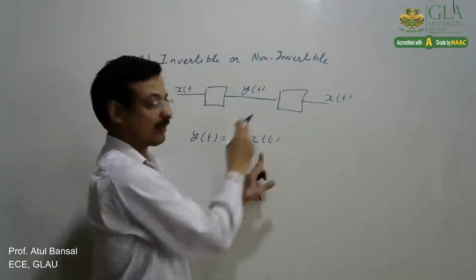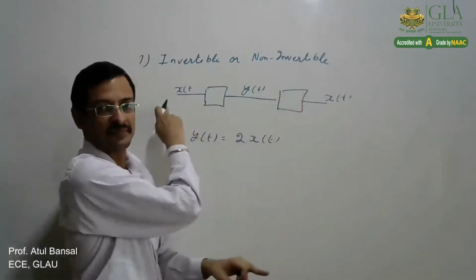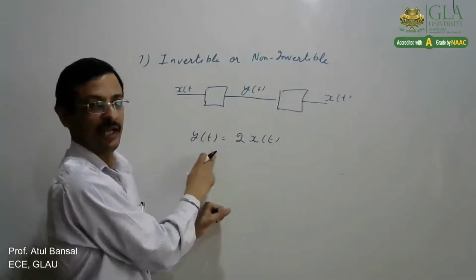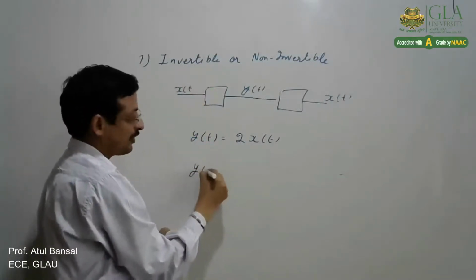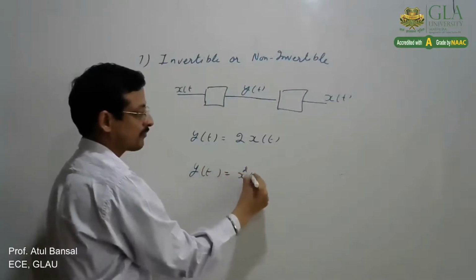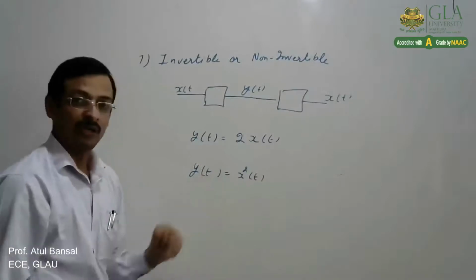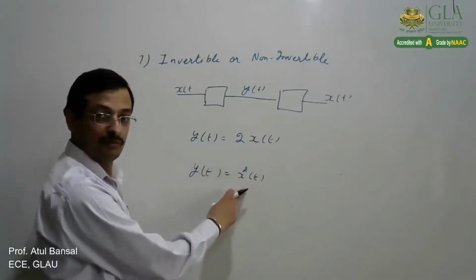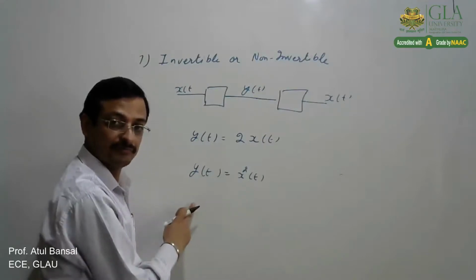Now if we divide y(t) by 2, we will get back our original x(t). So this system can be inverted back, so this is an invertible system. But if the system is y(t) equals x squared of t, now what will happen? For plus 2, the output will be 4. For minus 2 also, the output will be 4.